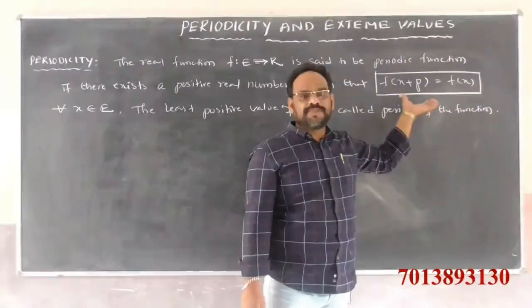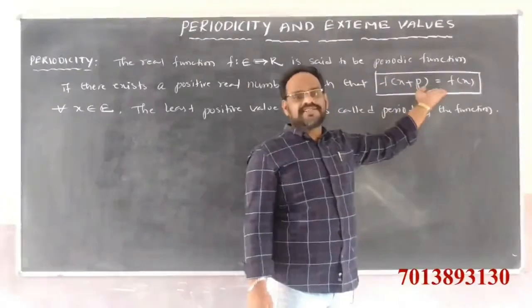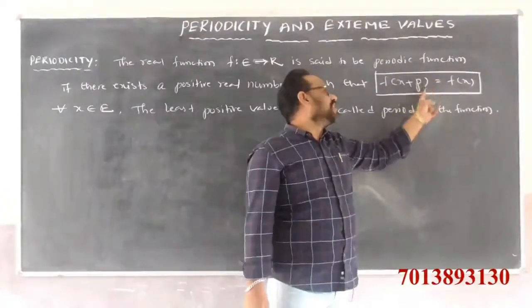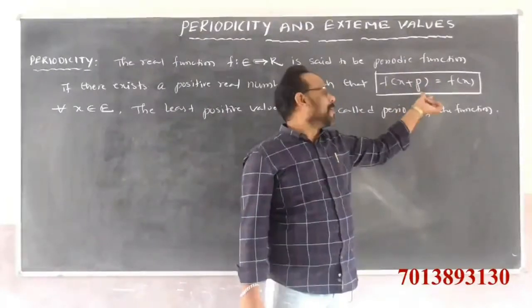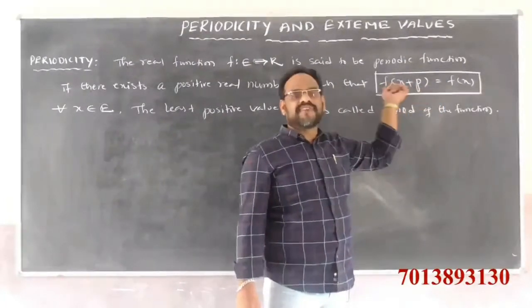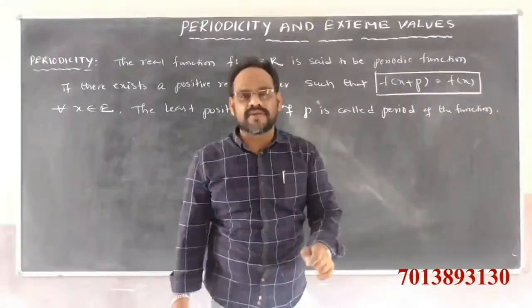If this function satisfies this condition, then the least positive value of p is called the period of the function. Then the function is called a periodic function.